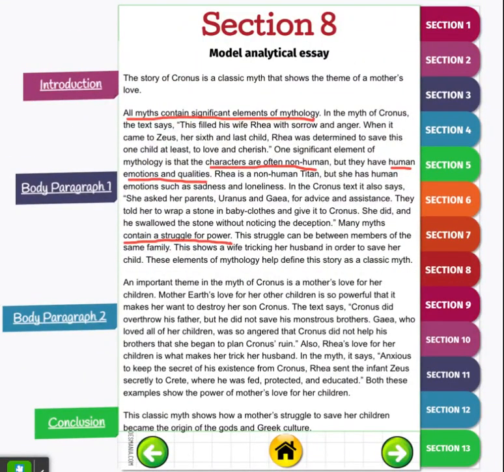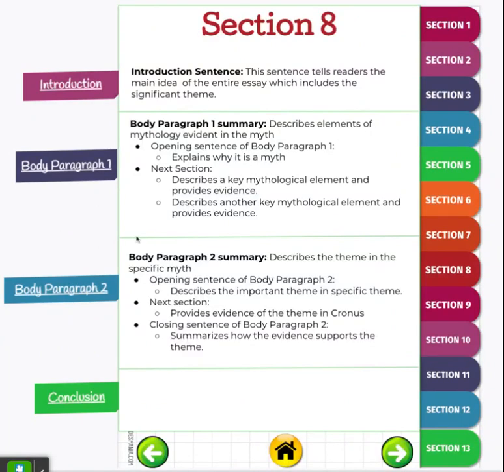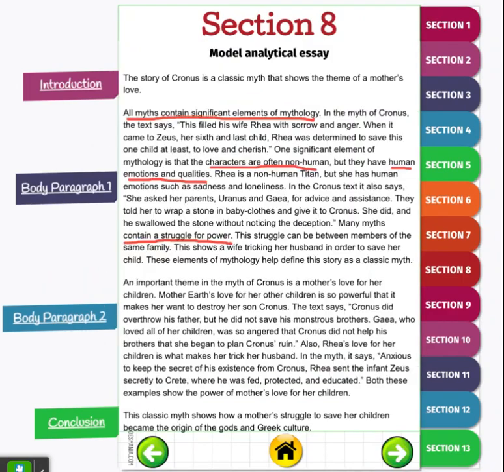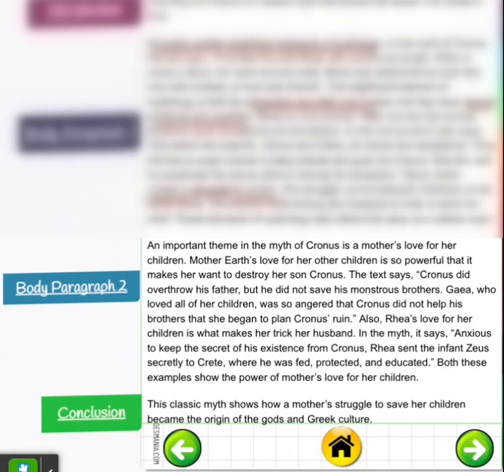Now, when we move into body paragraph number 2, if we look at this section, we see that the whole summary of that paragraph is that it's describing the theme that's in that specific myth. So in this one, the theme of Cronus. And then this breaks down what should be included in that body paragraph. So the opening sentence of that second paragraph should describe the important theme in the specific myth. I should need to change that. So if we look over here, this first sentence, an important theme in the myth of Cronus is a mother's love for her children. So I'm going to change the color here because we're talking about theme. And this one is a mother's love for her children.